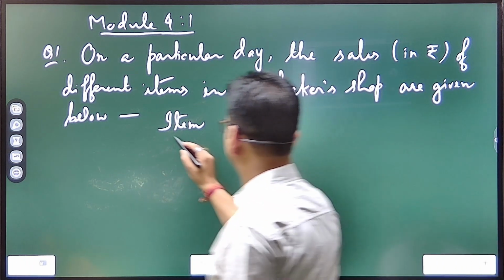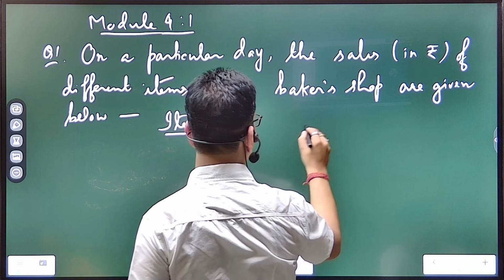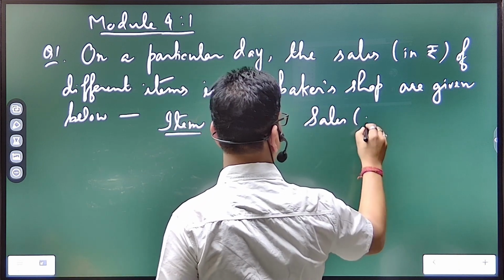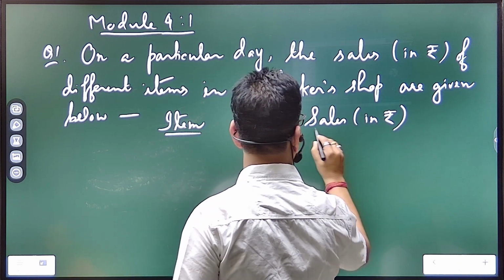Hope everything is okay. Can you understand? So these are items, and these are the sales in rupees.